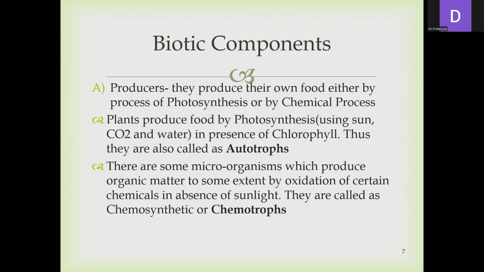There are some microorganisms which also produce organic matter to some extent by the oxidation of certain chemicals in the absence of sunlight. They are called the chemotrophs. So producers are again divided into autotrophs and chemotrophs. Autotrophs work in the presence of sunlight, whereas chemotrophs work in the absence of sunlight, in the presence of chemicals.